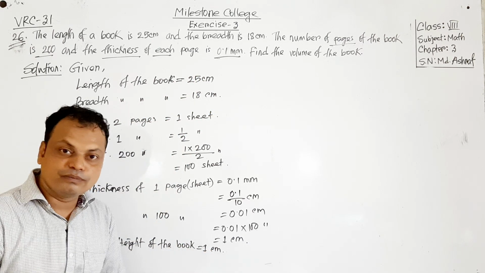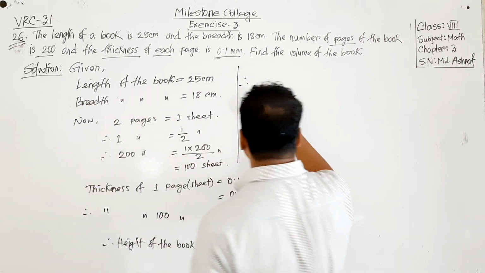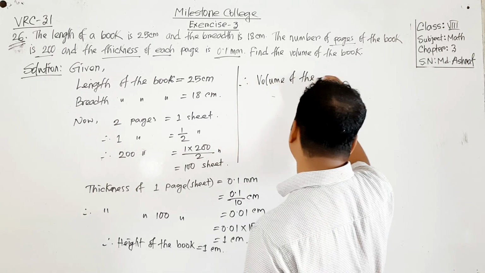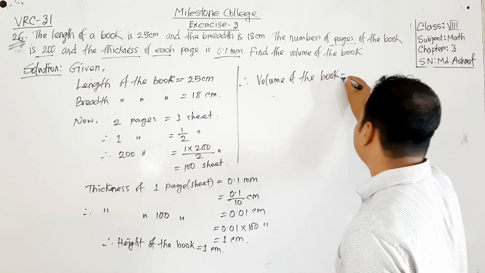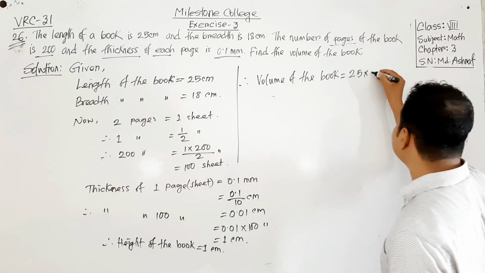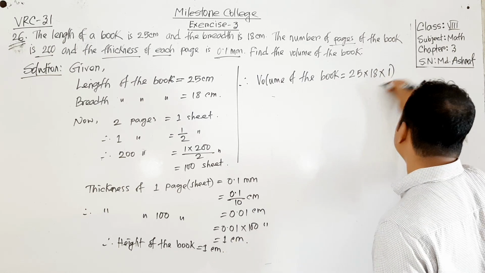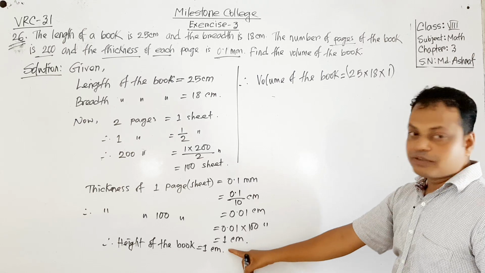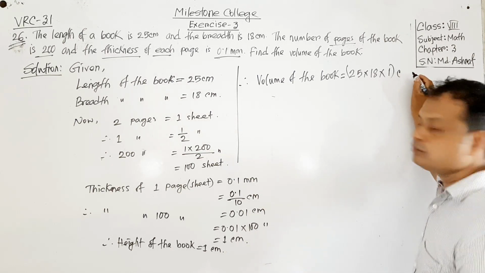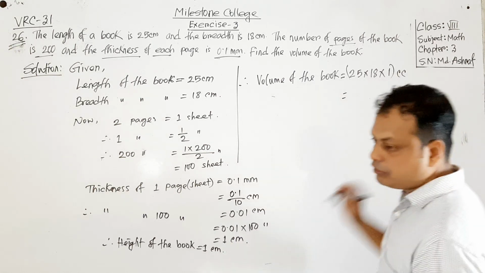Now can you find the volume? Yes. So therefore find the volume of the book. Volume of the book equals length. What is the length? 25 centimeter into breadth. Breadth will be 18 centimeter. And what is the height? Height is 1 centimeter we have got. And it will be centimeter, and for volume it will be cubic centimeter. Cubic centimeter we can write cc. Okay, then multiply this, we will get the result.